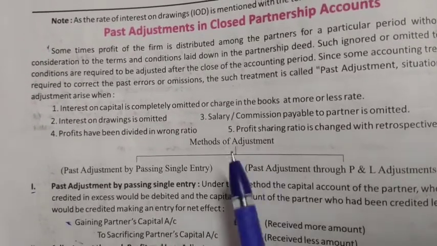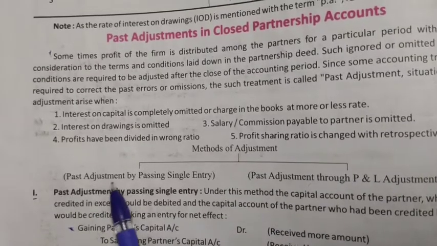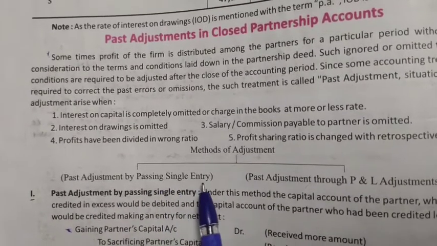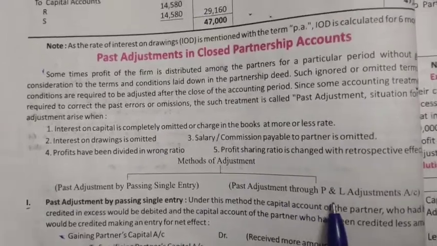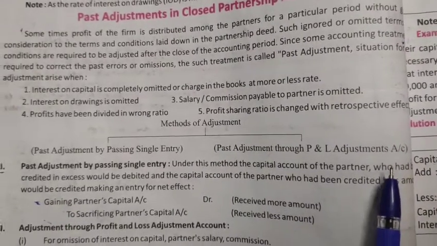So we have two past adjustment methods: past adjustment by passing a single journal entry, and past adjustment through P&L adjustment account.